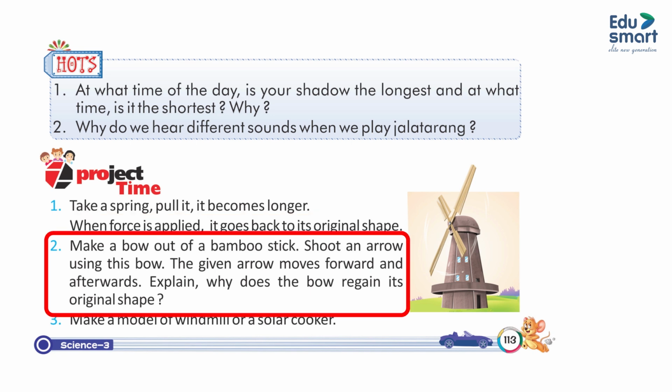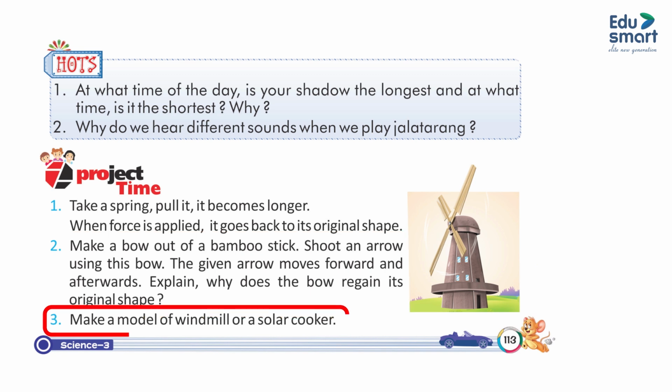2. Make a bow out of a bamboo stick. Shoot an arrow using this bow. The arrow moves forward. Explain why the bow regains its original shape. 3. Make a model of a windmill or a solar cooker.